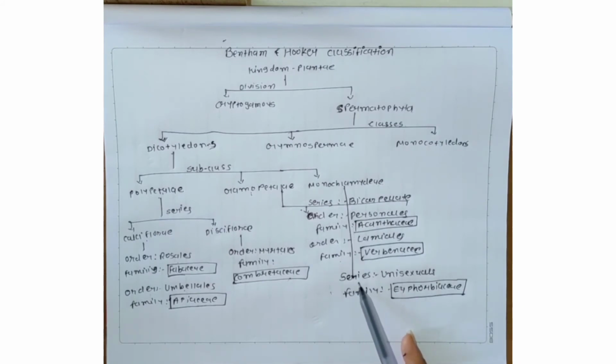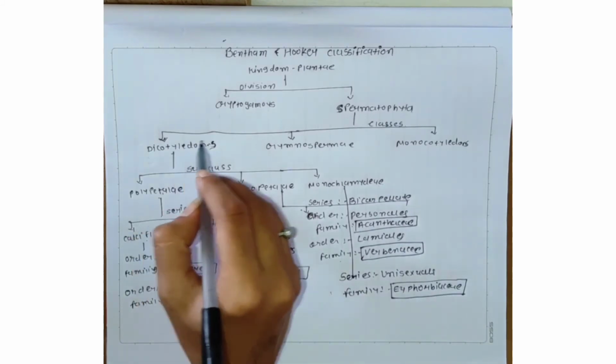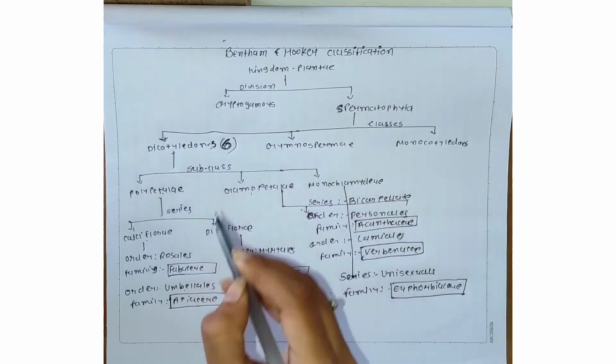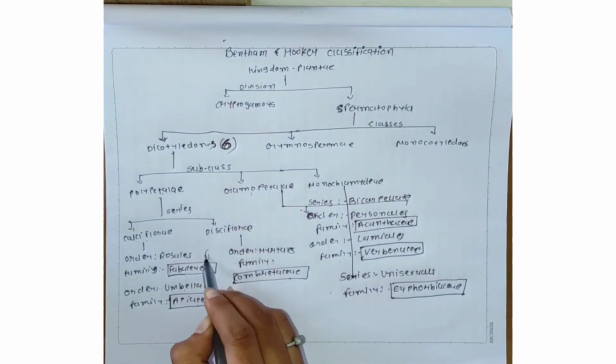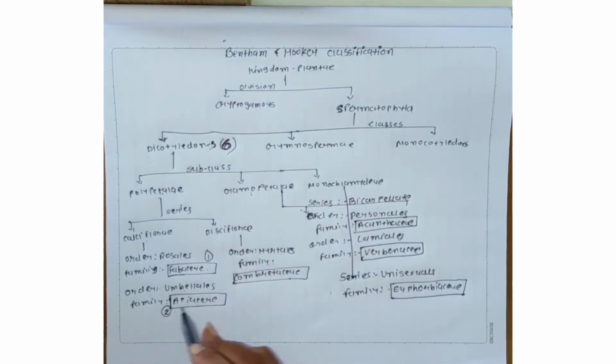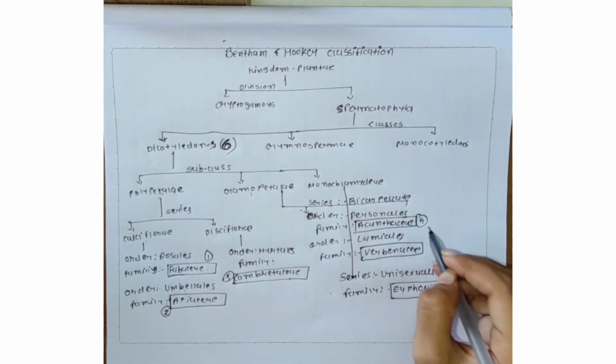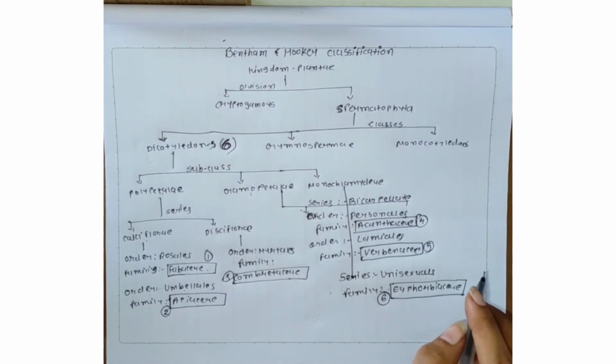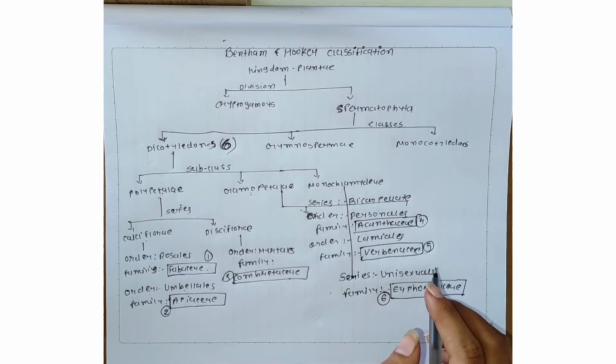It has only one series, Unisexuales, and the family included is Euphorbiaceae. So in our syllabus, the dicots have 6 families: first Fabaceae, second Apiaceae, third Combretaceae, fourth Acanthaceae, fifth Verbenaceae, and sixth Euphorbiaceae. All 6 families are included in the dicotyledons.